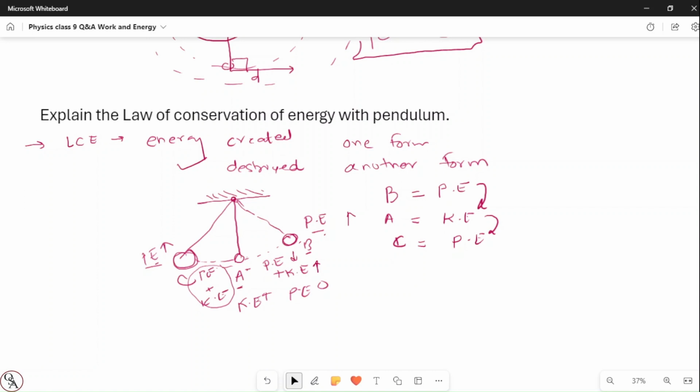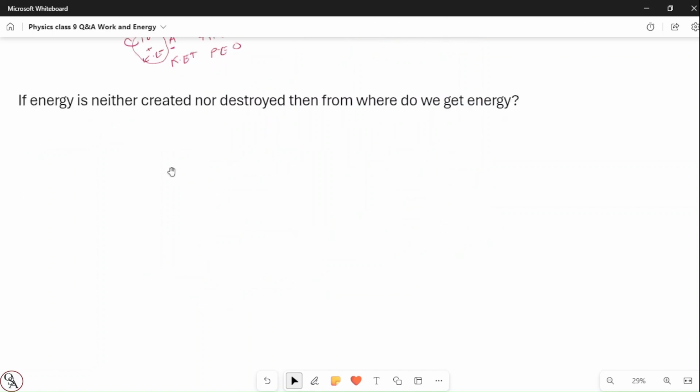I hope you understood. The next question is: if energy is neither created nor destroyed, then from where do we get the energy? Again, the same kind of question, but this kind of question always confuses the student, though it is a very simple question. This question is based on the law of conservation of energy.